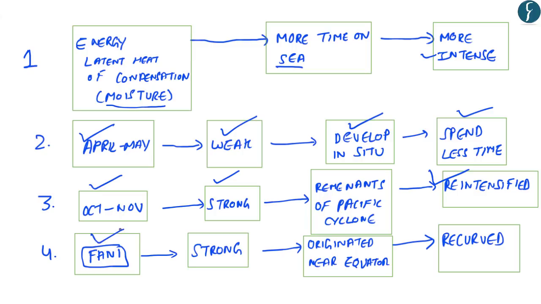And regarding the recent Fani cyclone, it is strong because it has originated near the equator and has recurved. And due to both these factors, it has got more time to spend on sea and has received more energy. And that is why it is more intense as compared to the other cyclones which develop in the month of April and May. So these are a few points related to tropical cyclones and why the cyclone Fani is intense.